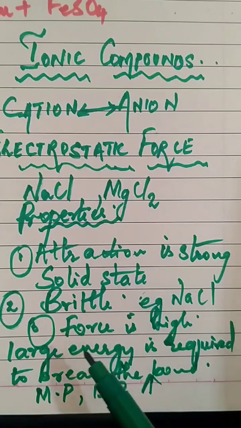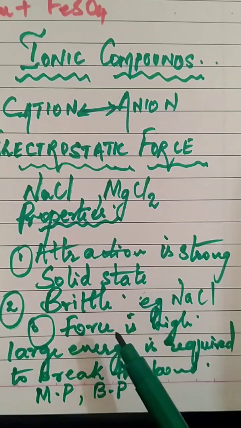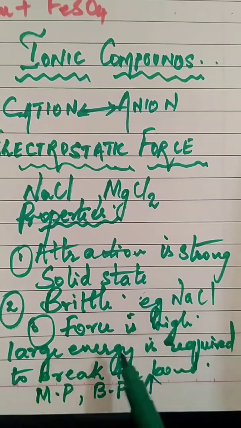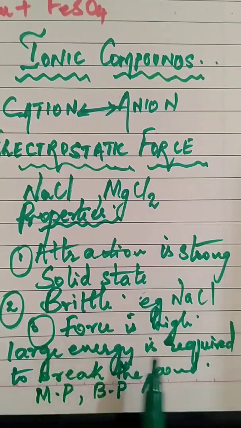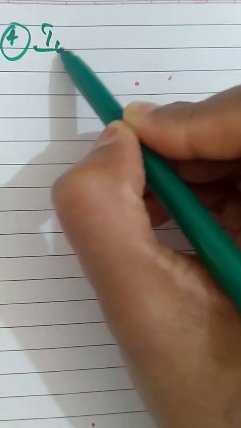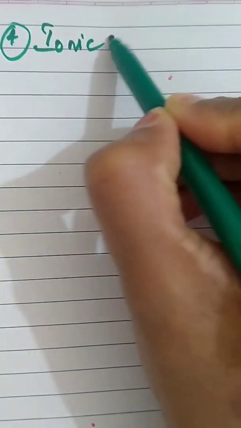The intermolecular force that you are talking about, the electrostatic force, is very large, so high energy is required to break it, so we have to supply high heat energy. Similarly, the melting point and boiling point of ionic compounds are high. The fourth property that ionic compounds have: ionic compounds are water soluble.